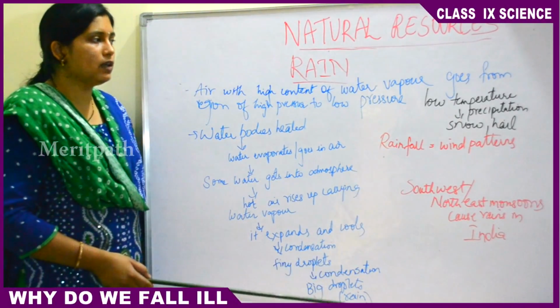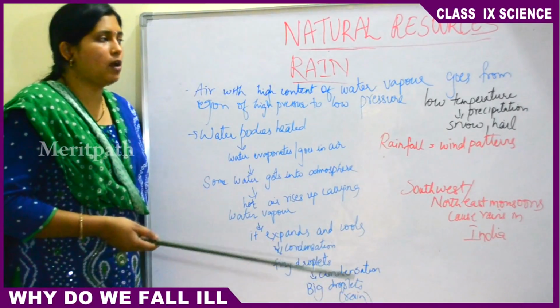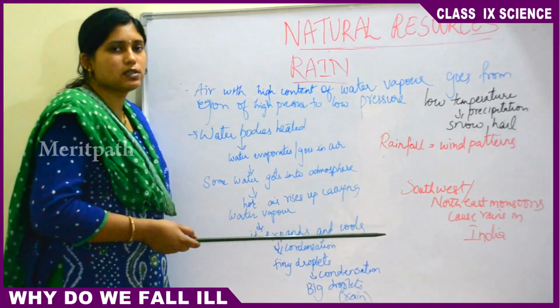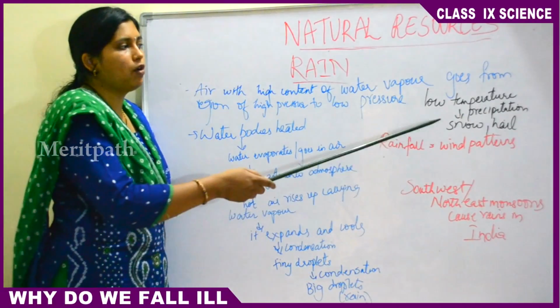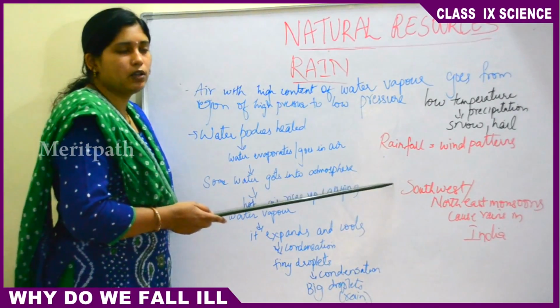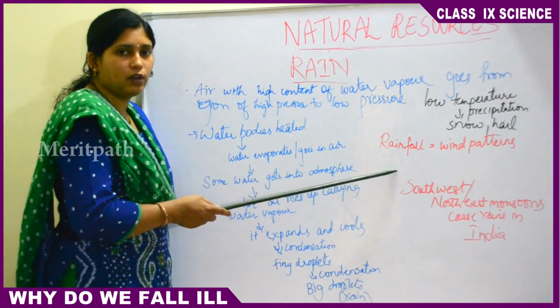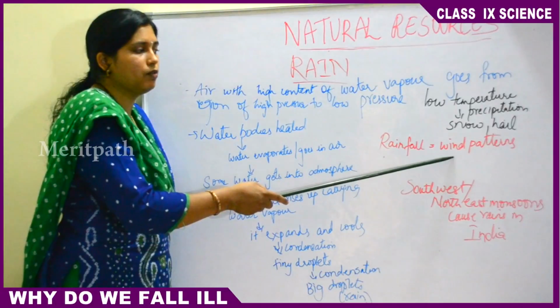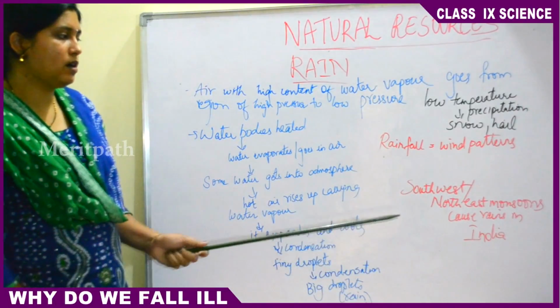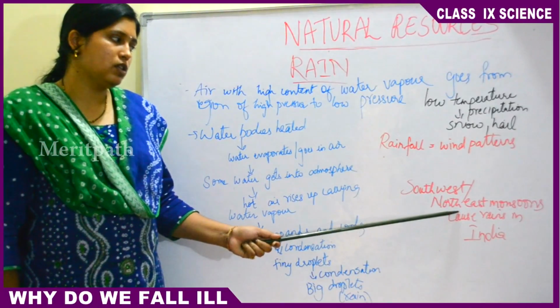In those regions, the water droplets which come down on the earth, due to the presence of extremely low temperatures, will convert into snow or hail. So the rainfall is always dependent on the pattern of the wind. The amount of rainfall always depends on the pattern of the wind. So in India, the monsoons or the rainfalls always start from southwest or northeast monsoons.